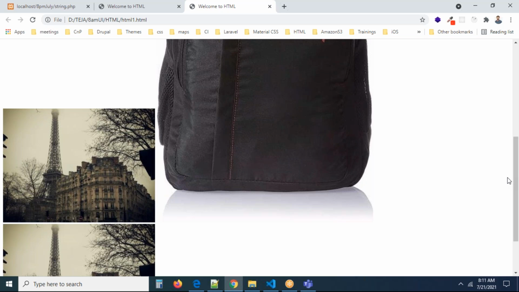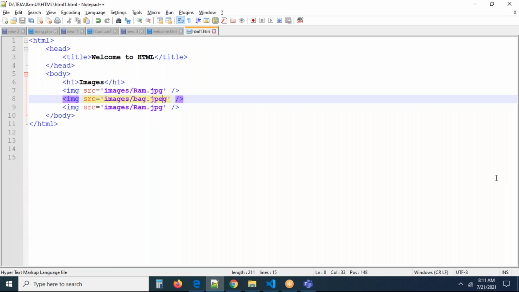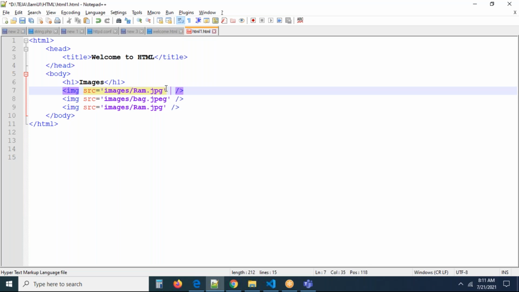At this point of time, the customer may ask us to display all the images uniquely, I mean in unique sizes. Definitely at this point of time, we need to add an attribute. By adding an attribute, can you see the way of presentation is changing? So what is the attribute I'm going to add here?